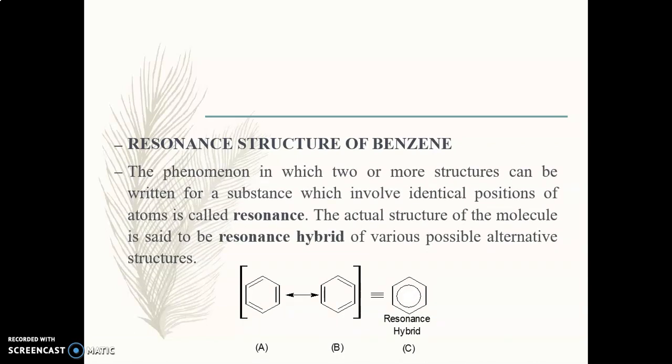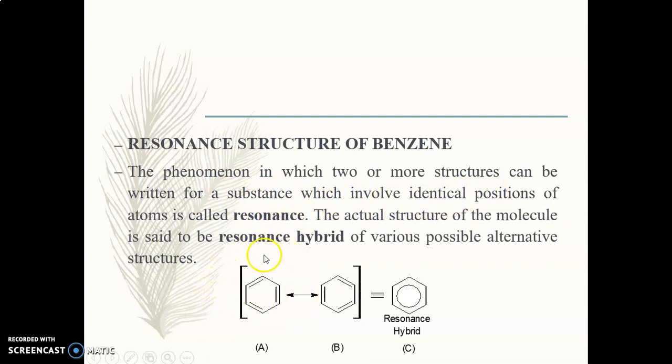Now what is the meaning of resonance structure? In the earlier slide we have seen that Kekulé has proposed two structures of benzene, in which the only difference is the position of the double bonds. Now what is the meaning of resonance and resonating structure? The phenomenon in which two or more structures can be written for a substance which involve identical position of atoms is called resonance.